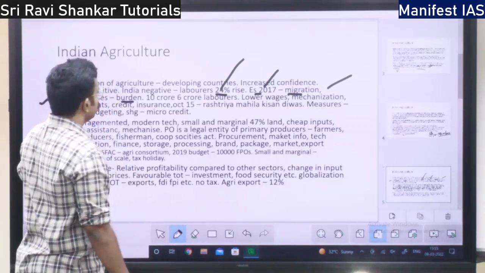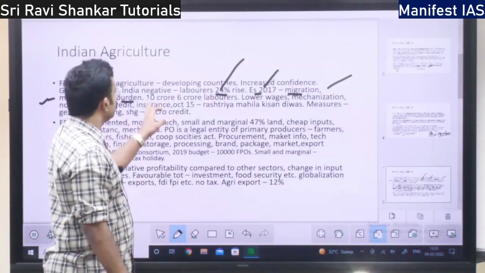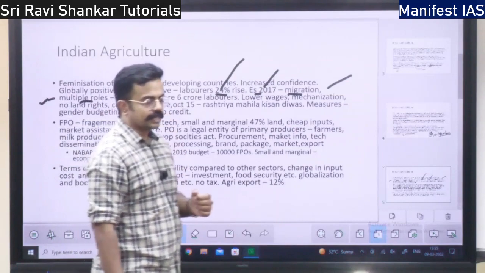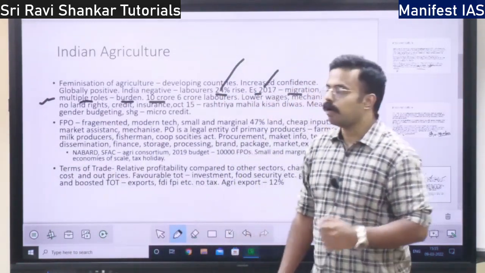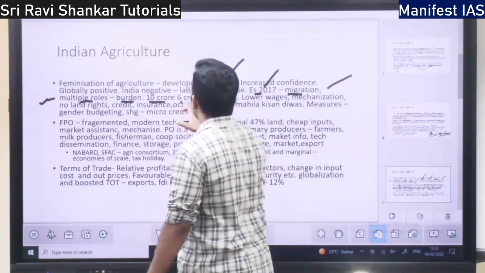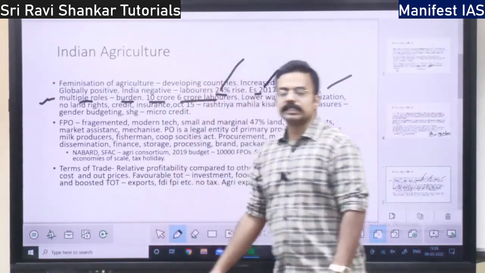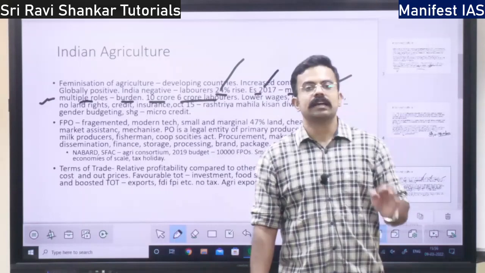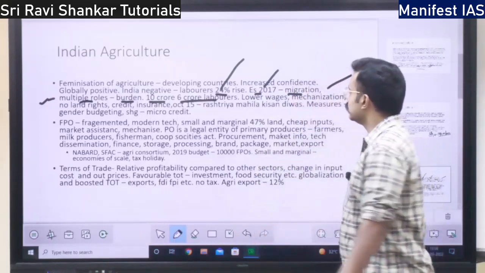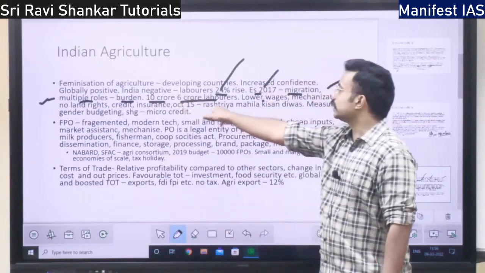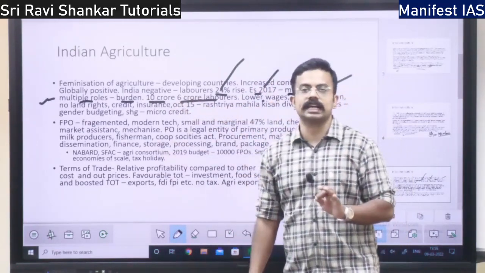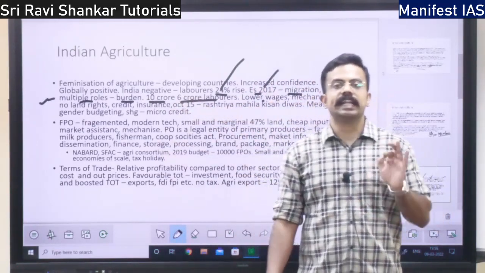Okay. So in India there are 10 crore farm laborers, out of which 6 crore laborers are women, farm laborers, right? This is a fact. So what are the negatives of this? Why did I tell you that women engaging in agriculture in India is a negative sign?